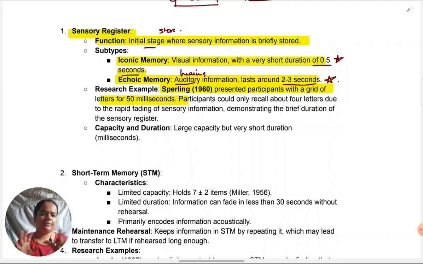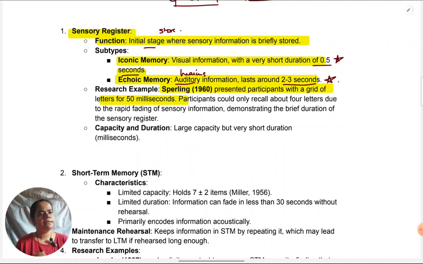Now my job is, after I have seen the screen, I have already been instructed that I will have to report the letters which I have seen. So once the screen erases, immediately I start saying which letters I had seen. Supposing I start saying M, J, V, P, and then I can't remember what was there. As much as I can remember, I'm reporting that. So this is a simple experiment by Sperling. Participants see a flash of a grid of letters on the screen, it vanishes, and then they have to report what they have seen.